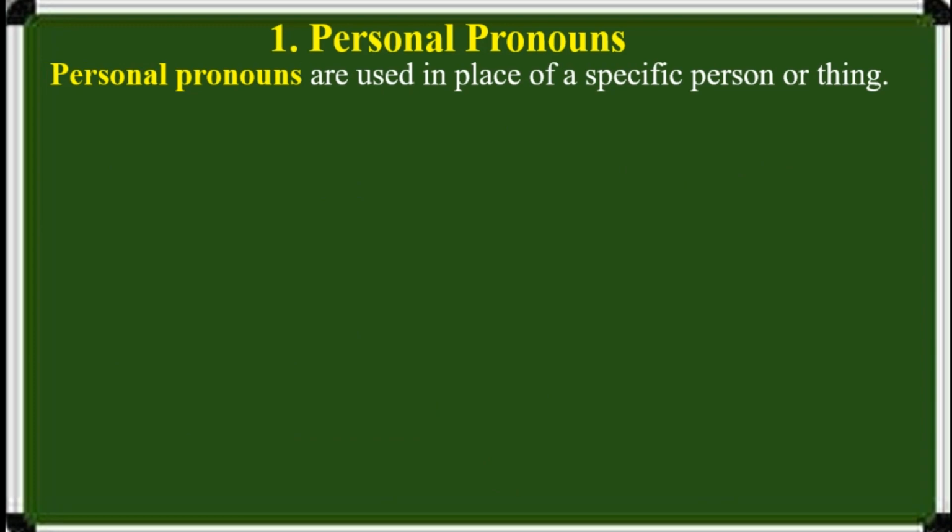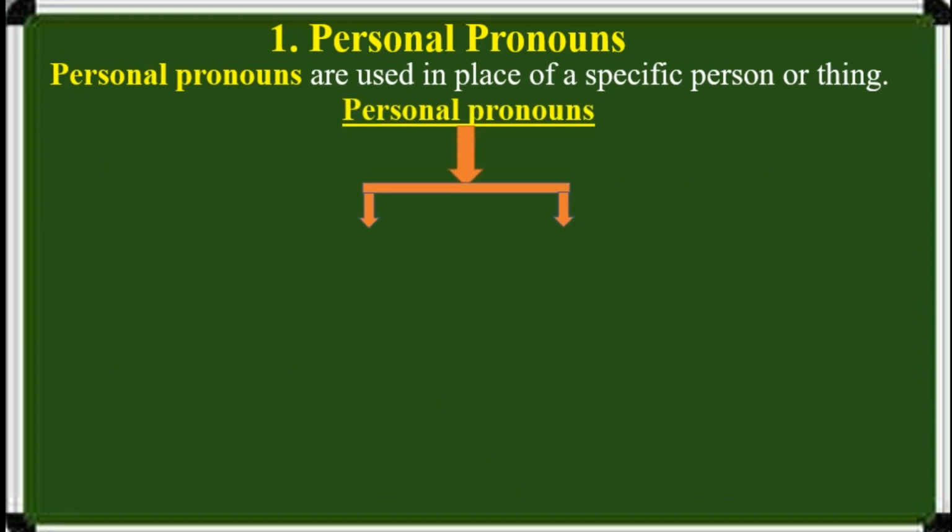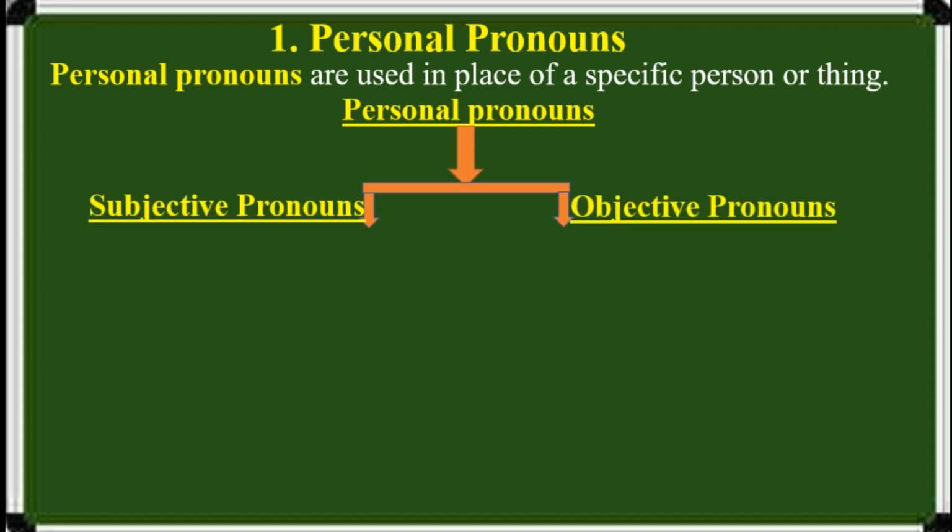First, personal pronouns. Personal pronouns are used in place of a specific person or thing. Personal pronouns are divided into two types, subjective pronouns and objective pronouns.